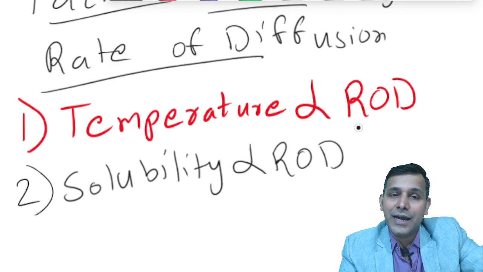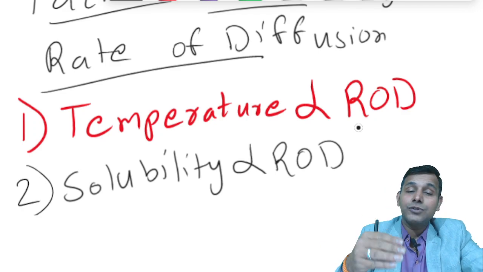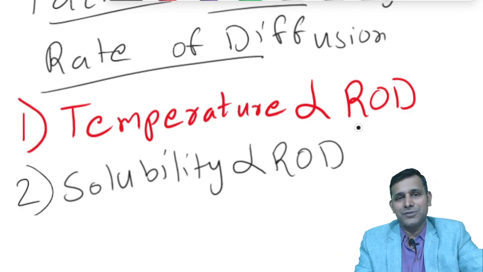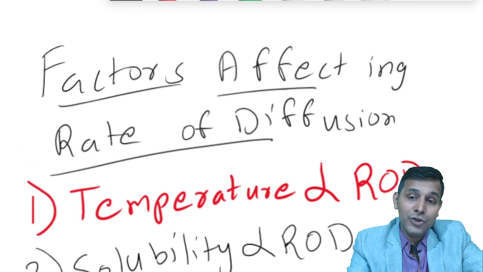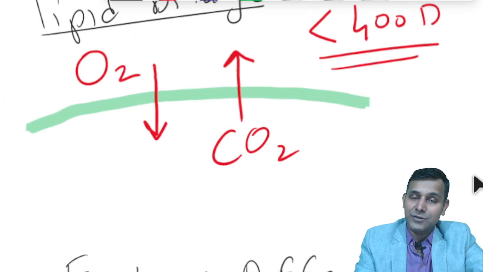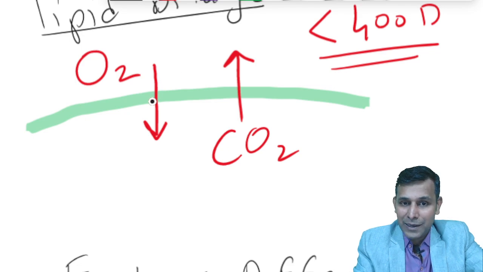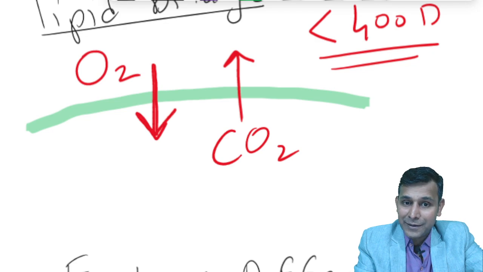Among oxygen and carbon dioxide, CO2 is 20 times more soluble in the lipid bilayer than oxygen. So when it comes to movement across the cell membrane through the lipid bilayer, oxygen does move, but the movement of carbon dioxide will be 20 times faster as compared to oxygen.